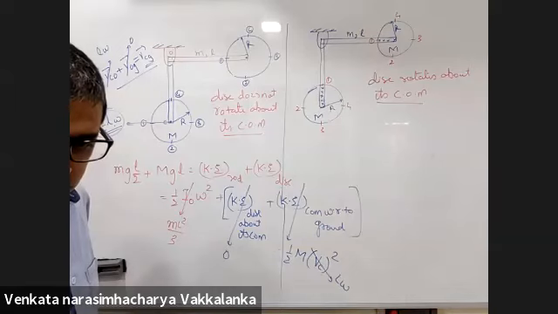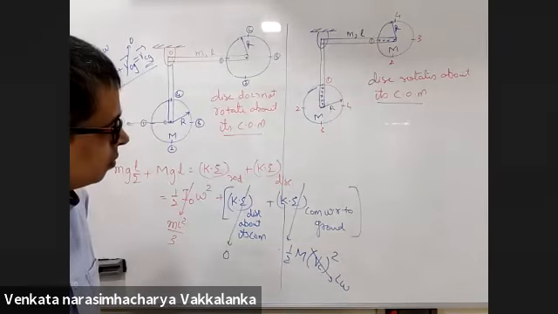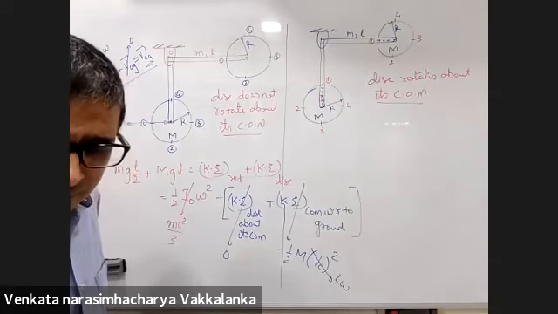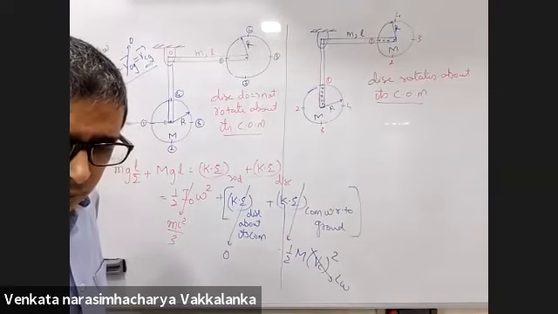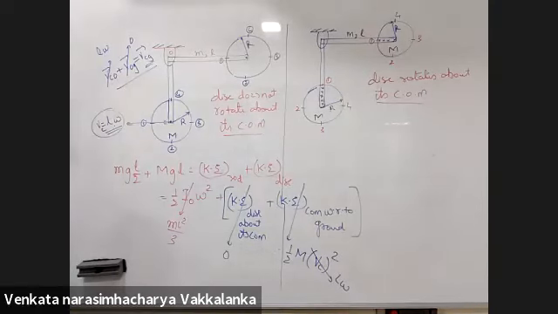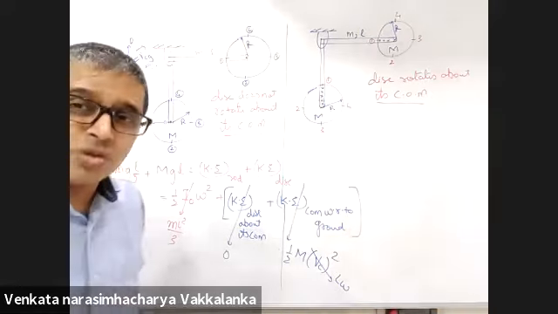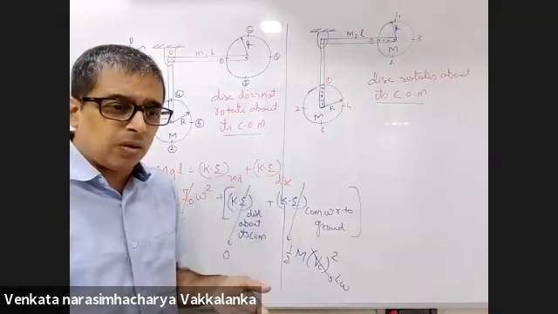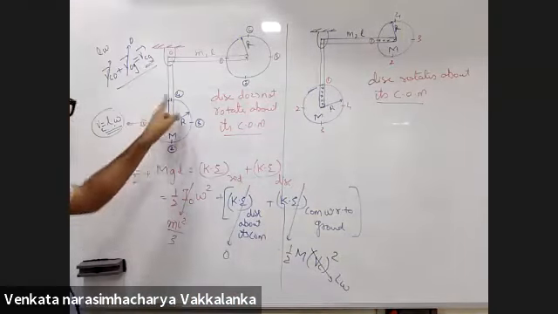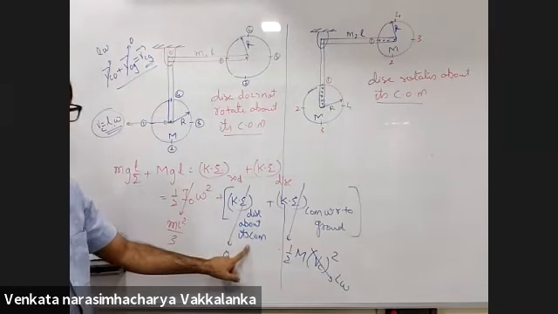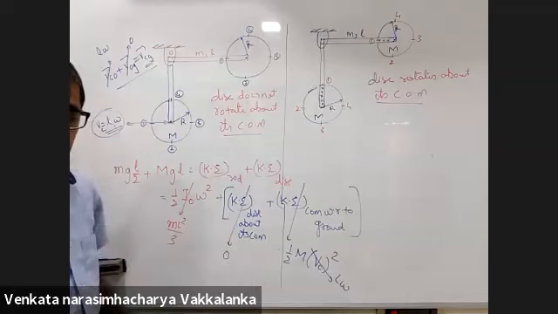So basically the disk is at rest with respect to COM, therefore the K is 0, right? Wait, say that again. The disk is stationary with respect to its center of mass, right? Why do you want to think in a twisted way? I have already said something about it. I am saying the disk doesn't rotate about its center of mass. So omega is 0. So this is 0. Okay, sir.